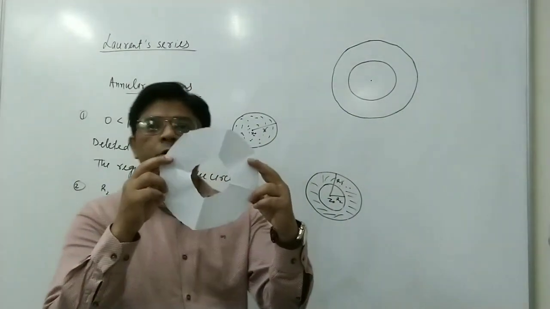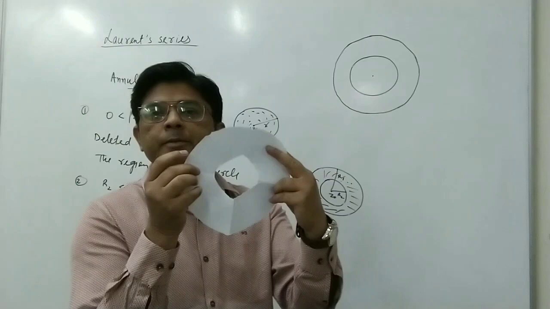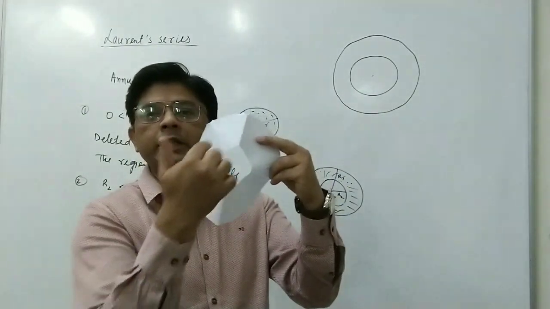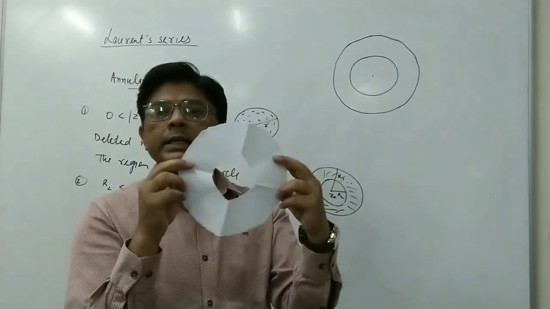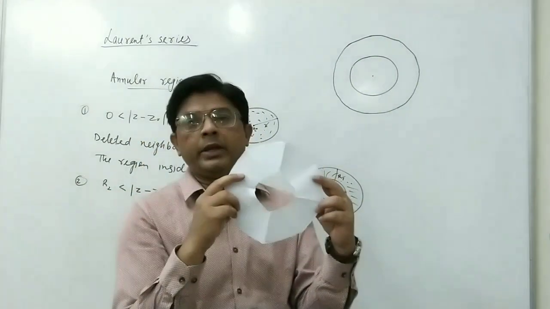So this is the region. You can see that here there are two circles. One is the smaller circle and the other is the larger circle. So this is the area between these two circles. We can say that this is a ring shaped area.